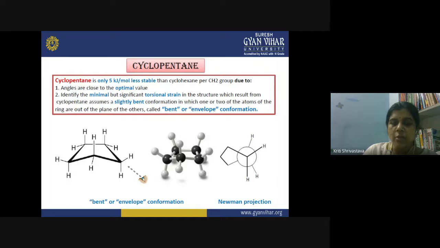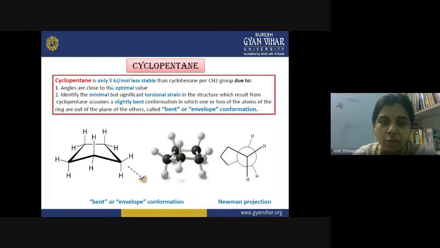The little amount of strain that is present in cyclopentane is basically due to two factors. First, the angles are close to the optimal value, so that strain is reduced so much, and the angles are around 109, 110, 108 degrees.